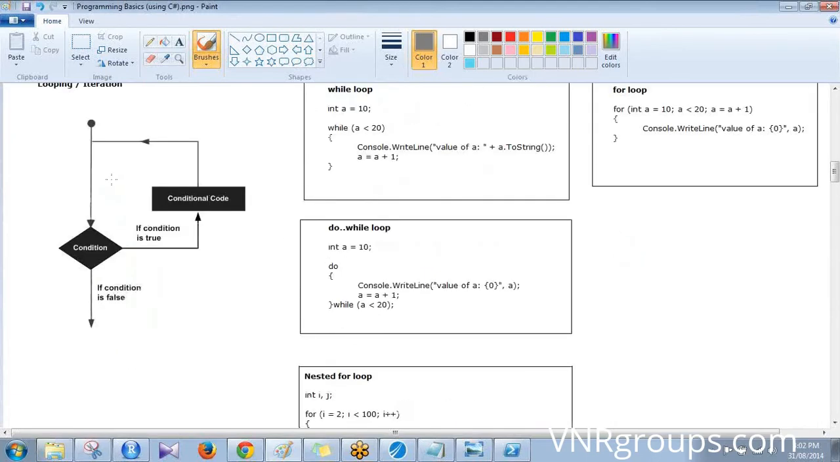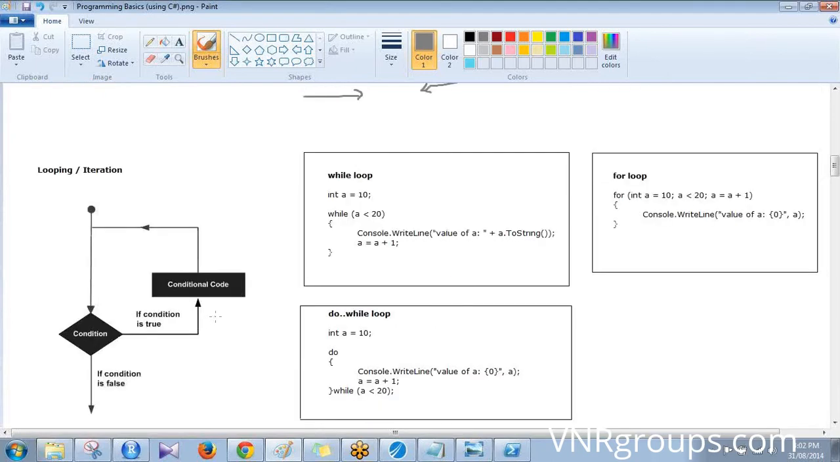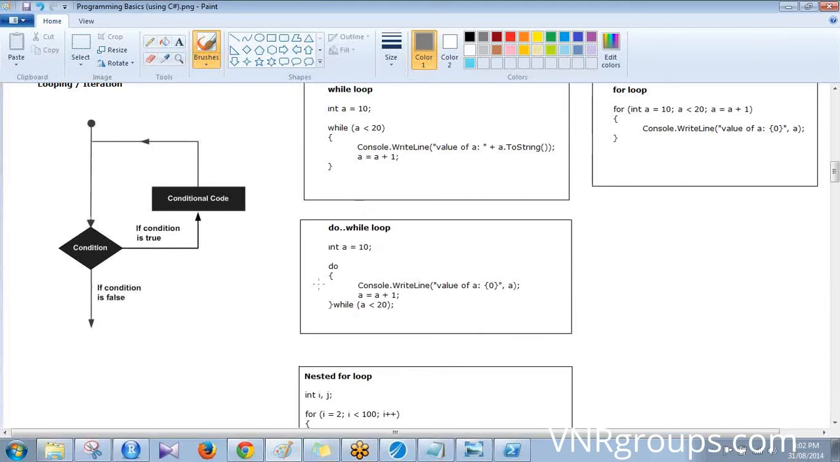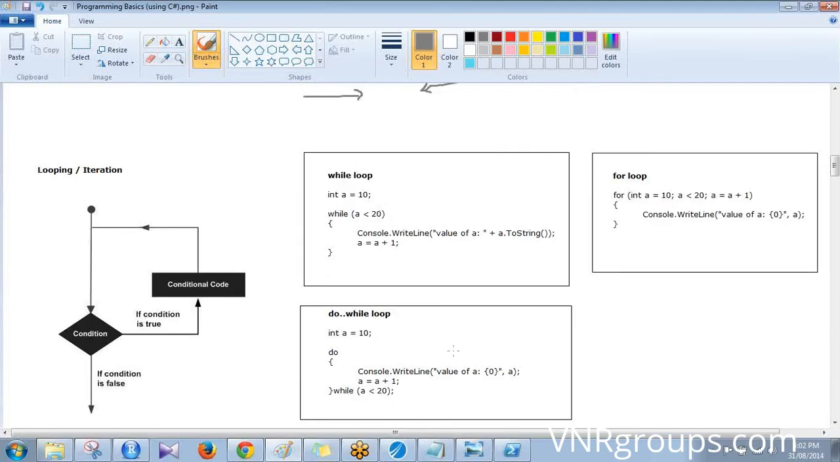See the flow chart here. Program flow comes like this. It goes to a condition. If the condition is true, it goes to the condition code, does some iteration, then comes back. And once it's false, the program flow proceeds further. There are 3 main loops in C#, or in most programming languages: while loop, for loop, and do while loop.